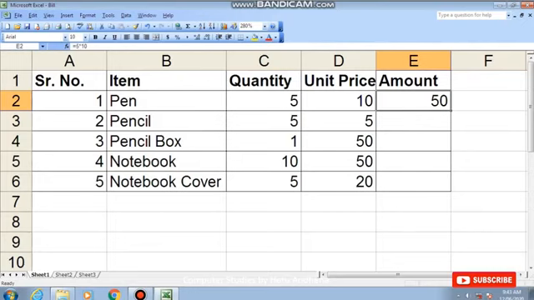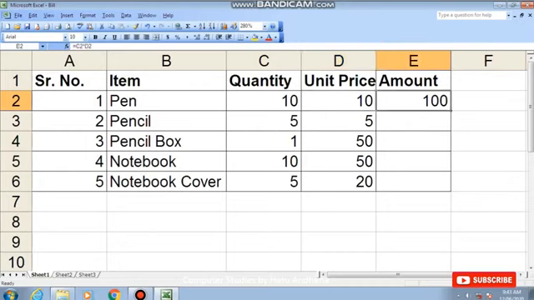So I do it again. I delete this thing, is equal to, what is the cell address? C2. So as soon as I click on cell C2, it will show me C2 here. Then asterisk is used for multiplication, and then cell D2. Enter. What is the benefit of using cell address instead of value? Benefit is, suppose if you prepare the next bill, then you will not have to type all the formula and function again. You have to simply type the thing. Suppose next customer came, he purchased 10. Then here automatically it will become 100.